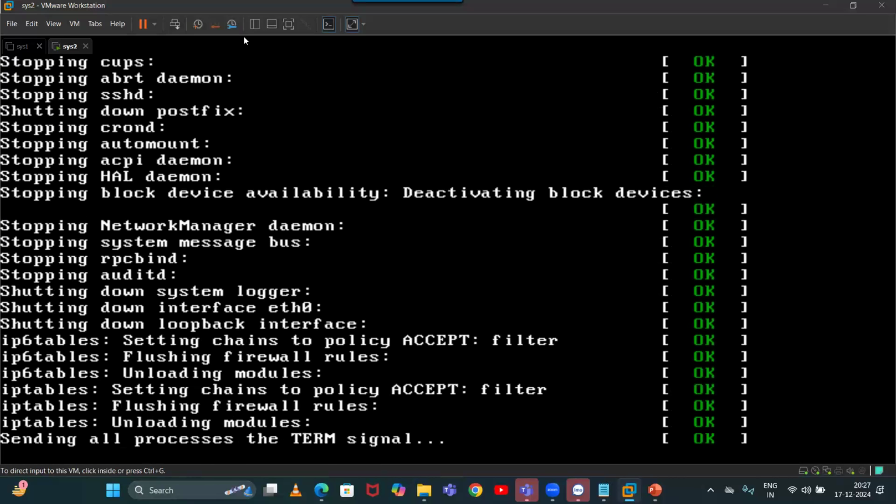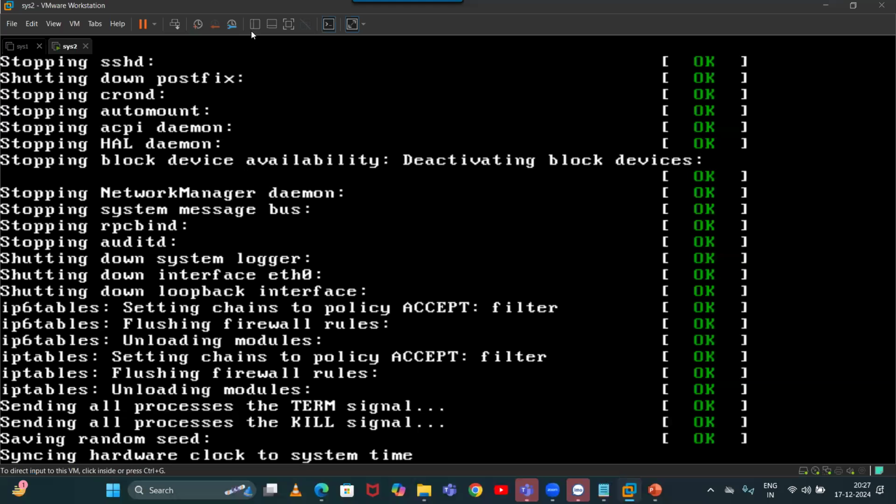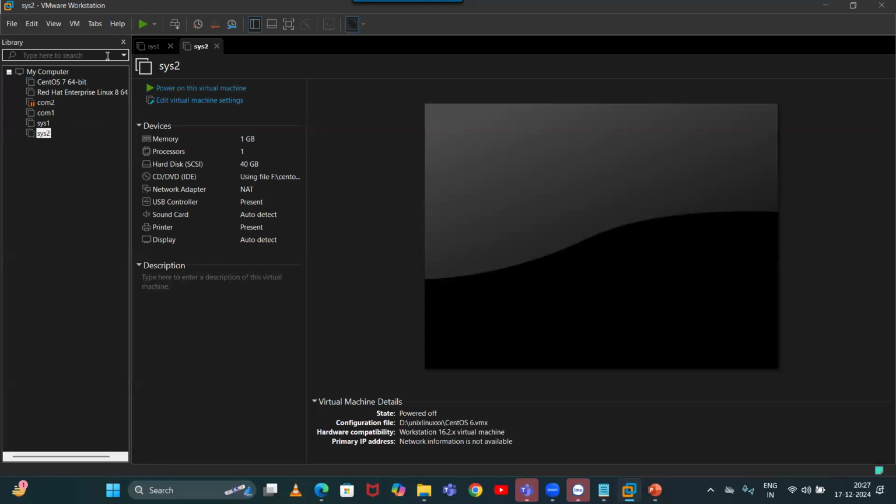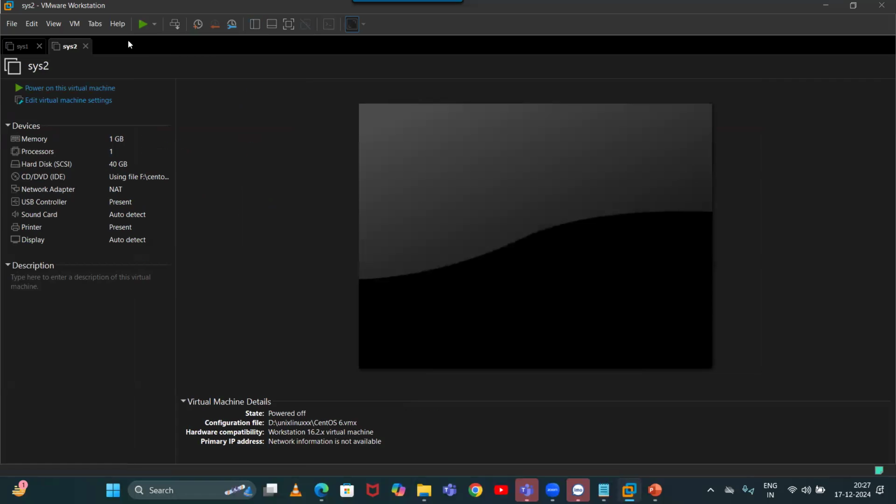You can create a virtual computer there and install the Linux operating system. See, I created many. I'll show that also. Tomorrow, first I'll show how to create a virtual computer. Then I'll show how to install the operating system.